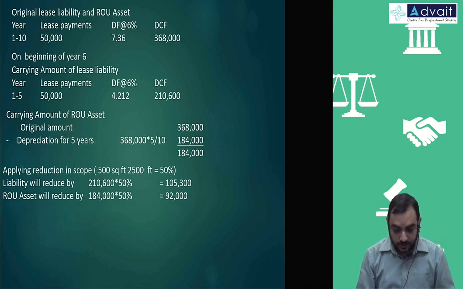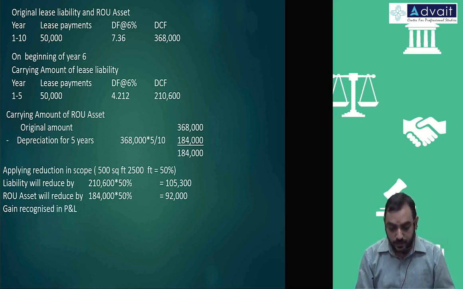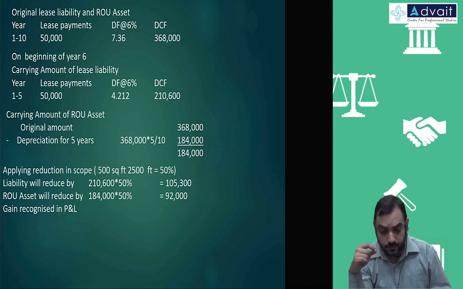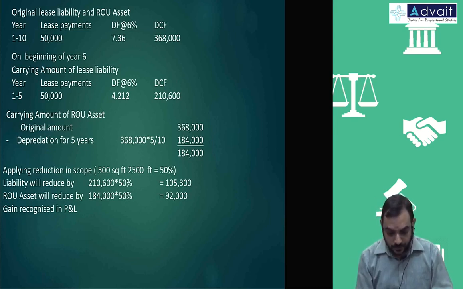Therefore net gain to be recognized in P&L, the difference. How much do you get? Some 13,000 something, 13,300.